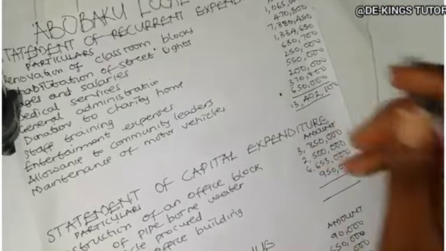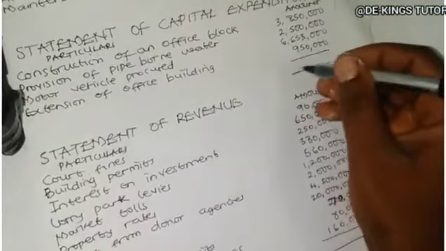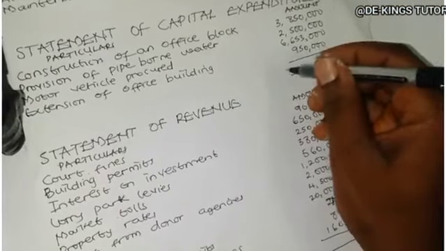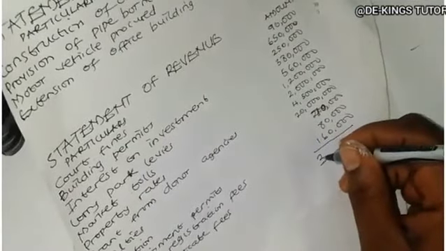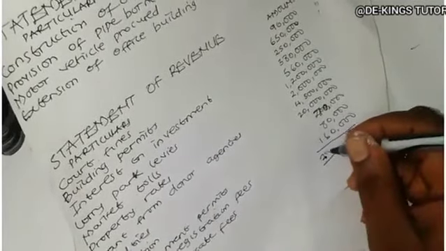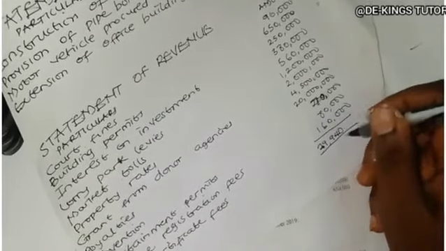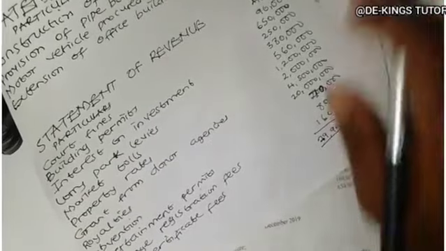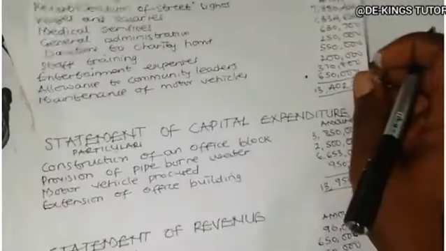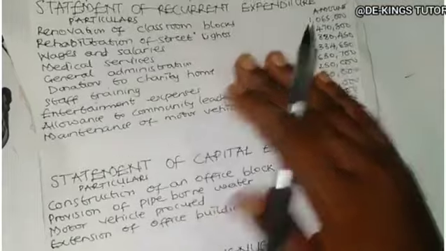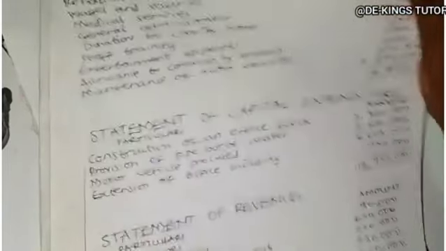$13,402,100, because they said D. While the second one is capital expenditure, 13,953,000. While our revenue, as statement of revenue, is giving me 29,940,000. So that is it. That's a question I was asked regarding this. This is the recurrent expenditure, it's the capital expenditure, and this is the revenue.